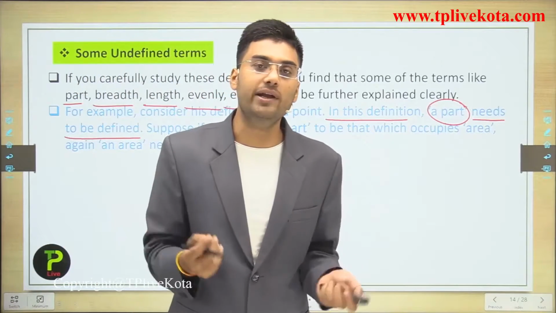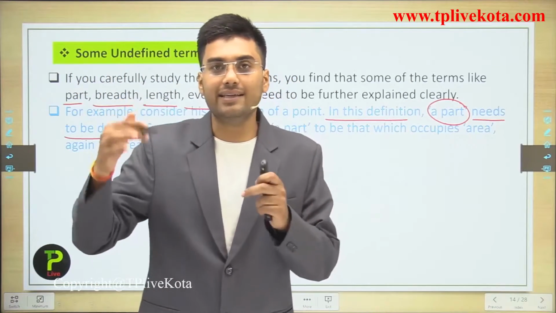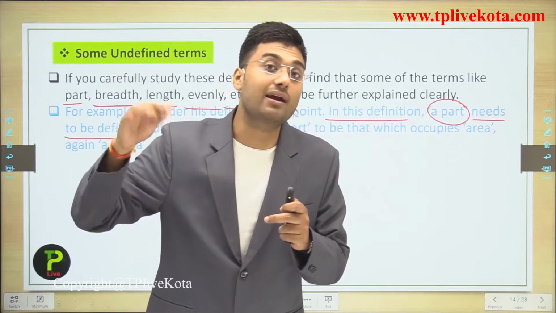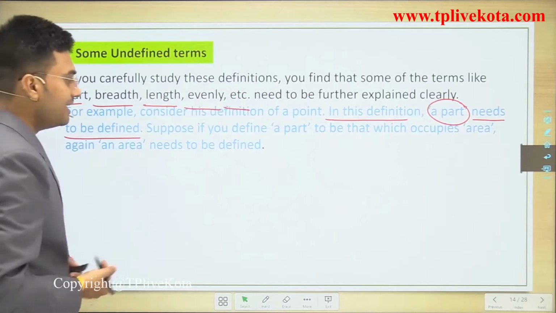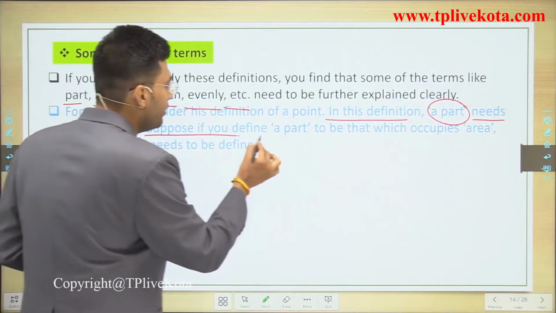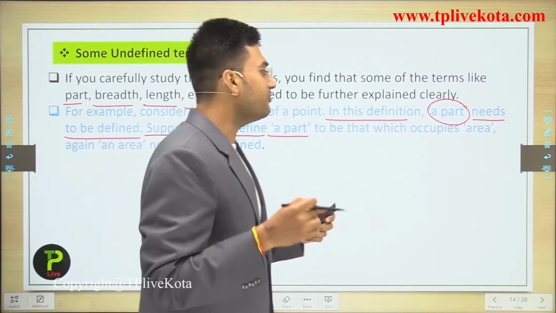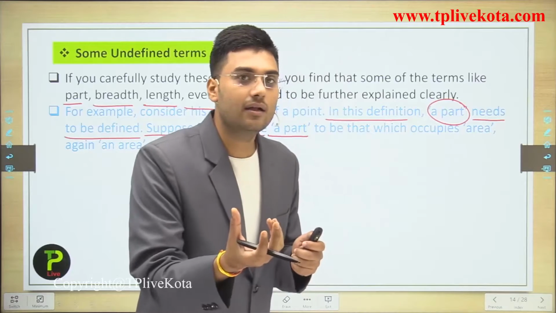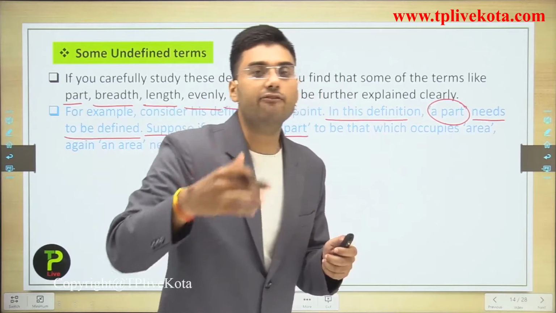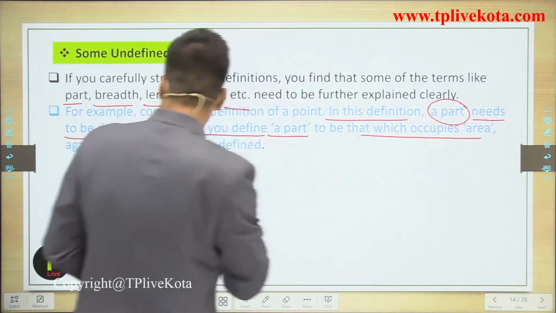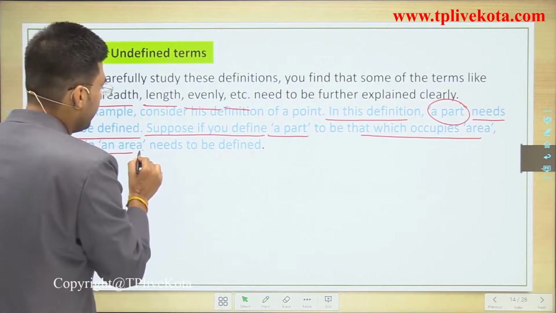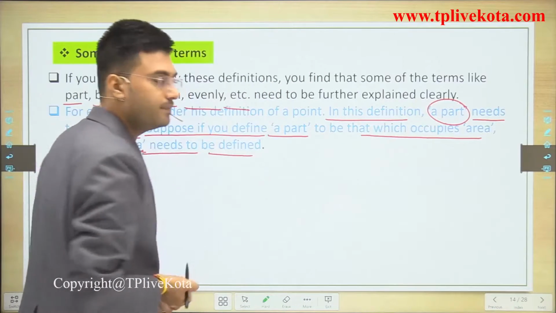If we say a point is a part, then the next thing that comes to mind is, what is a part? So a part needs to be defined itself. Then suppose you define a part to be that which occupies some area, then now you have to define what is the area. So then you again need to define what is the area.